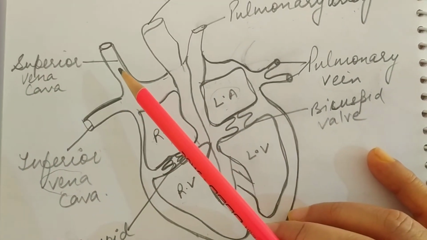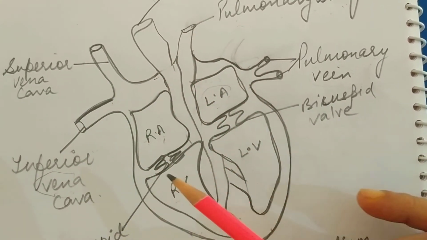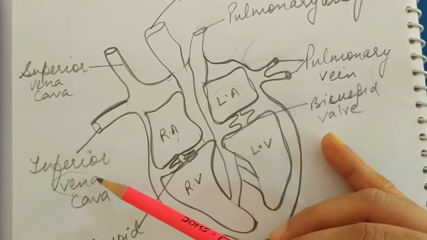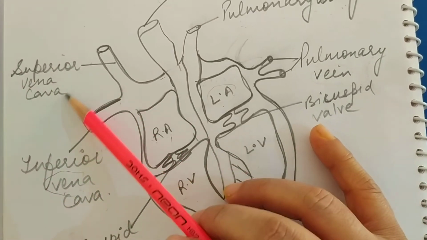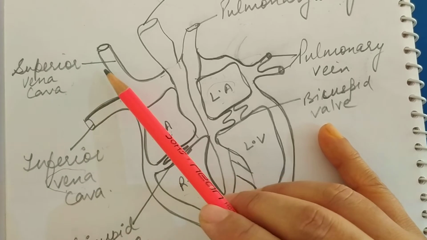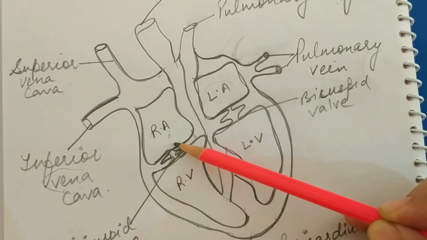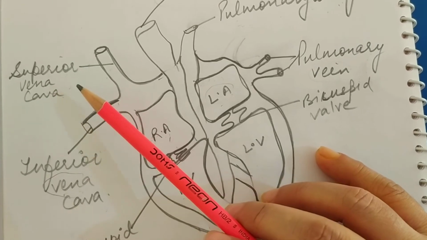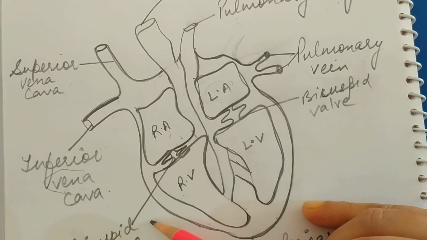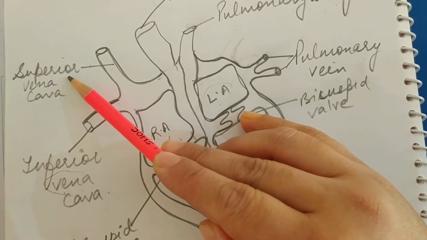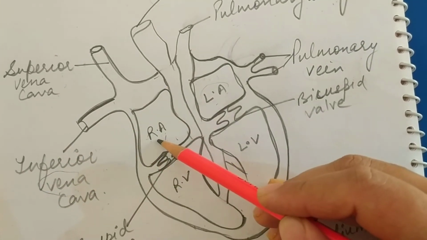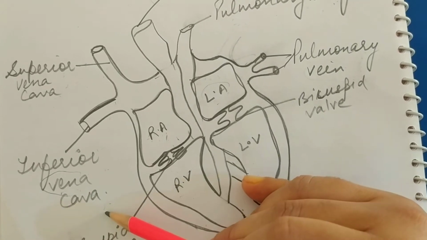Now, when we are talking about the blood flow through the heart, first let us start from the superior vena cava and inferior vena cava. As the name indicates, superior vena cava consists of deoxygenated blood which comes into the right auricle through the upper part of the body. Hence it is called the superior. And the inferior means the deoxygenated blood comes into the right auricle through the lower part of the body.